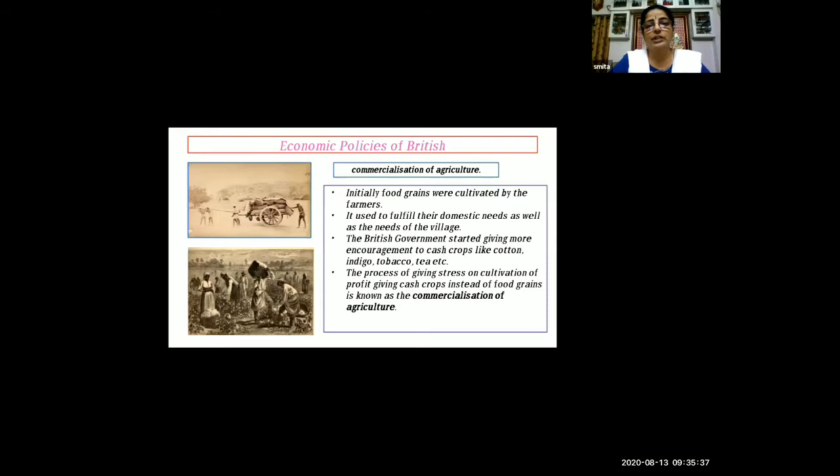Commercialization of agriculture. In this economic policy, the next policy is the commercialization of agriculture. Initially, food grains were cultivated by the farmers. In the starting, I said the people were self-sufficient. Whatever they needed, they themselves grew, without any help.